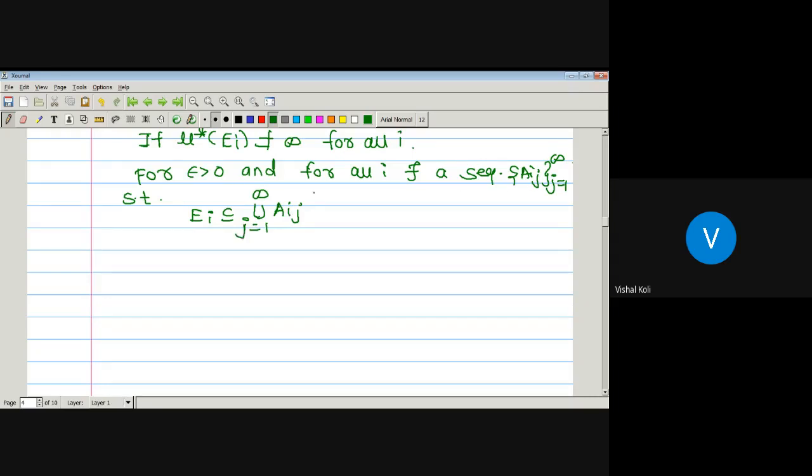Since each A_ij is a member of curly A, and E_i is a subset of the union over j of A_ij, the measure of this union is less than or equal to the measure of E_i plus some epsilon. The measure of this union is of the form summation over j running from 1 to infinity of mu star of A_ij, which is less than or equal to mu star of E_i plus epsilon upon 2 raised to i. Here epsilon is a small quantity, so epsilon upon 2 raised to i is again small. So the summation over j of mu star of A_ij is less than or equal to mu star of E_i plus epsilon upon 2 raised to i.